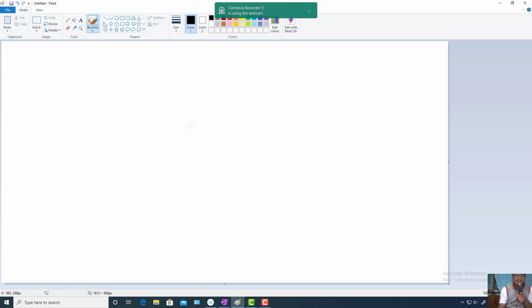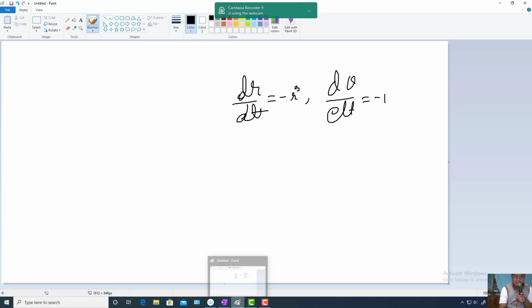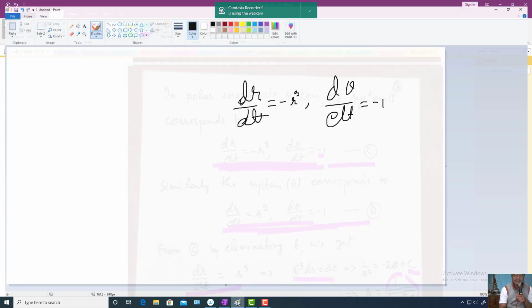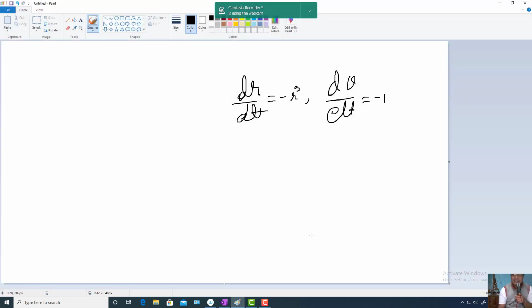The first one says that dr by dt is equal to minus r cube, and d theta by dt is equal to minus 1. So d theta by dt is always negative. So what does it say analytically? That means theta is decreasing as time increases.